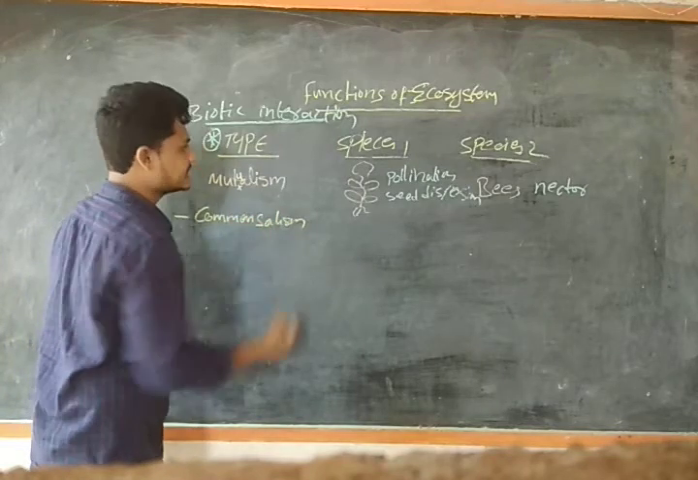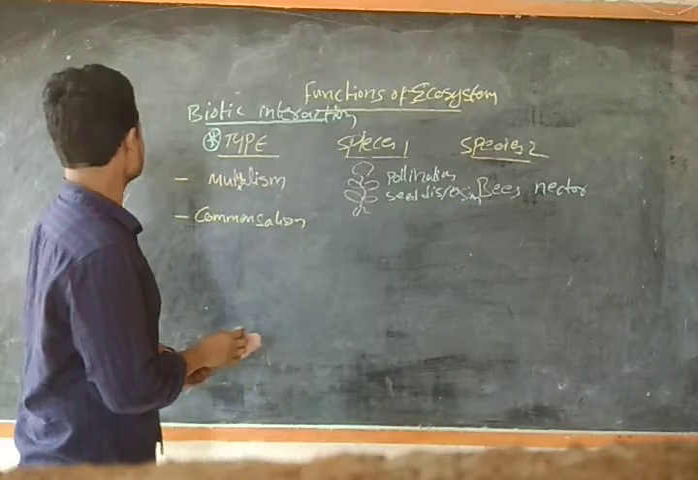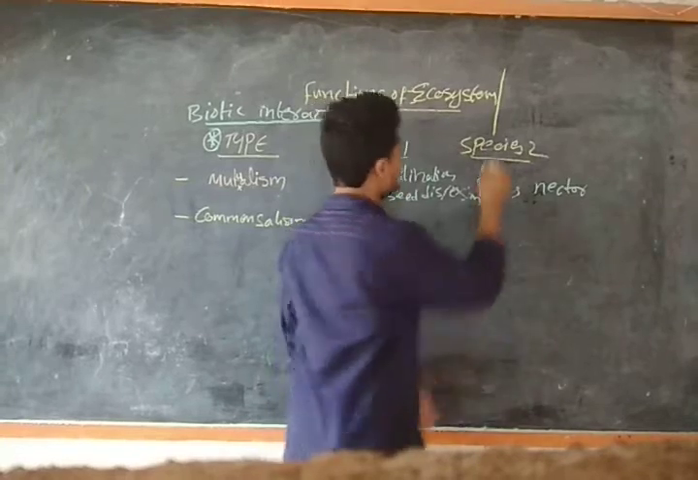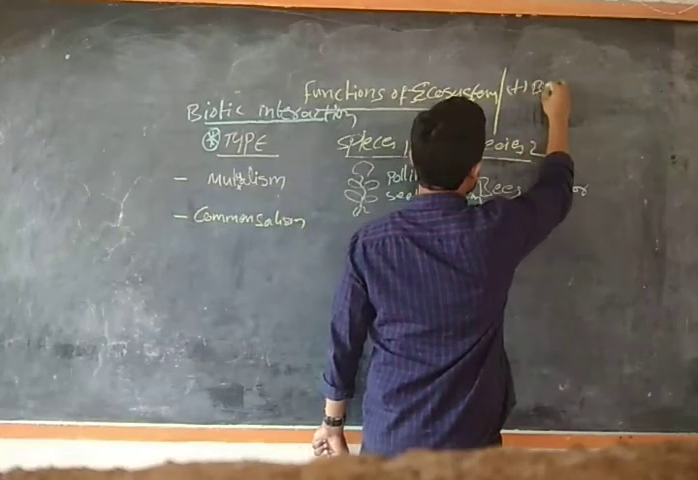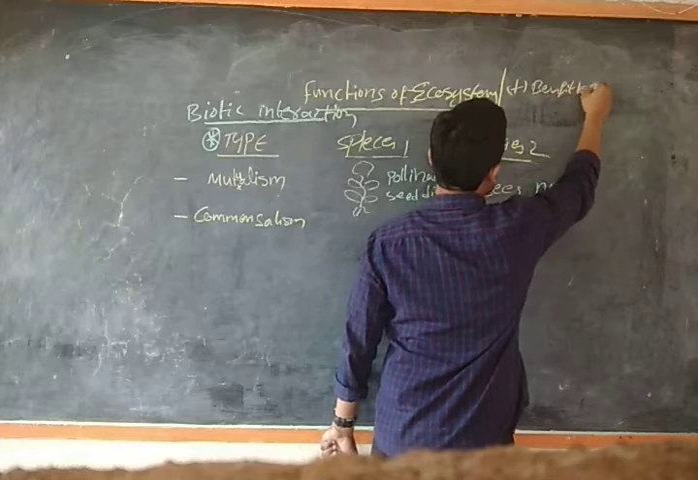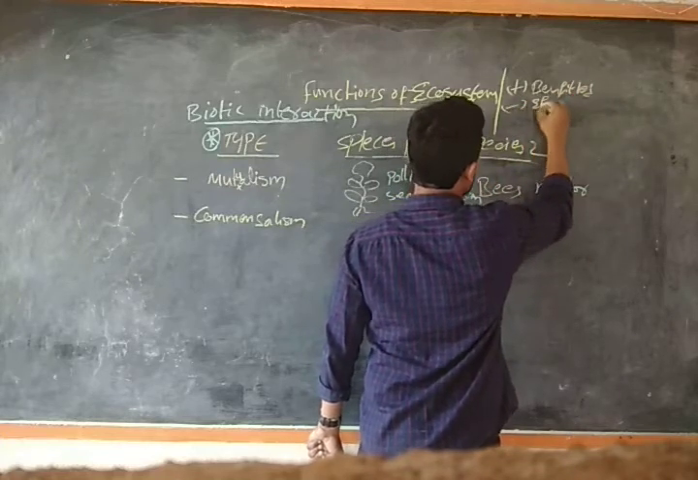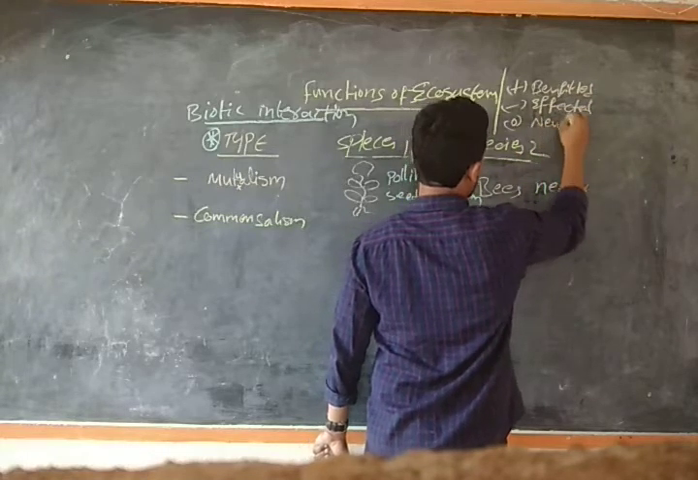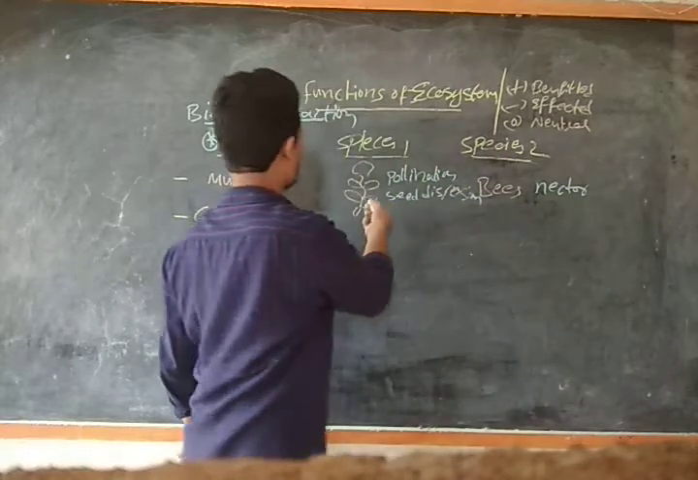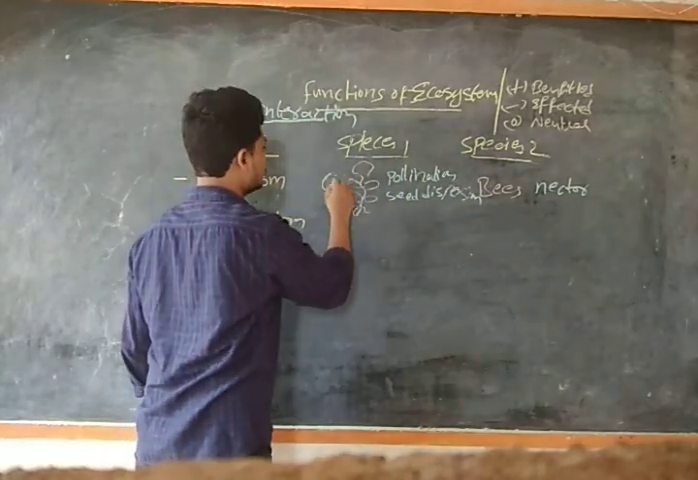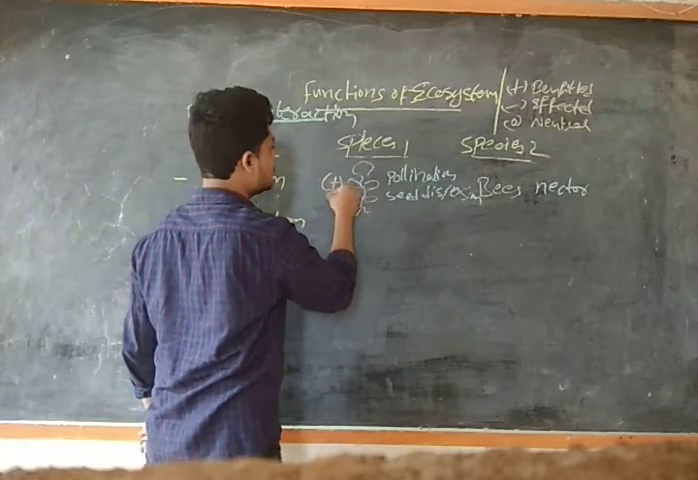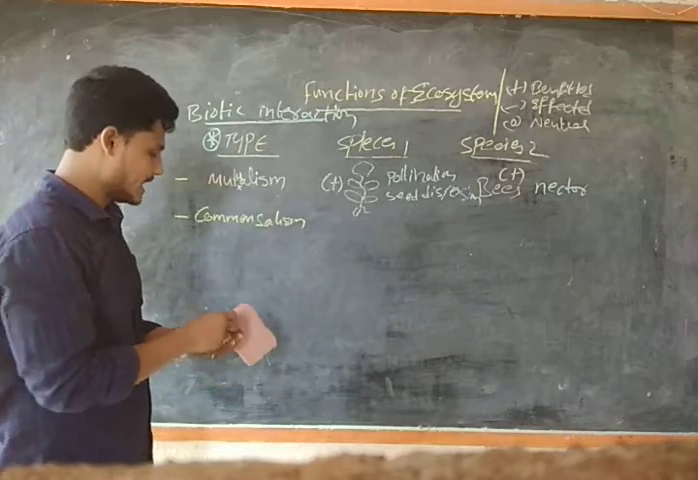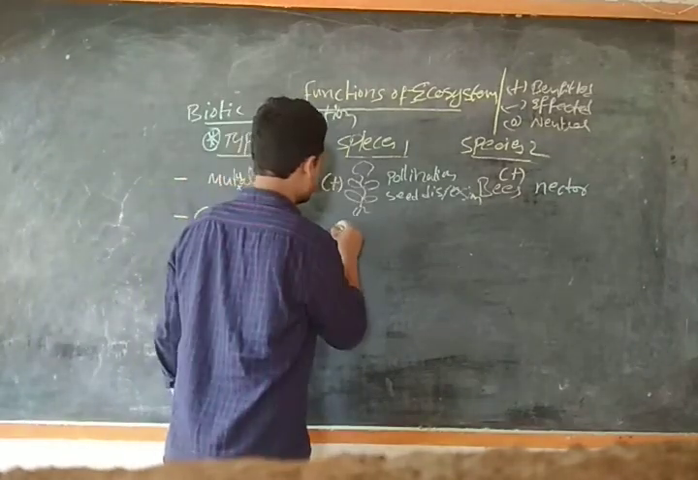Commensalism. So guys, for our understanding, we will do it like this. Here, plus means it is benefited, minus means affected, and 0 means neutral. So in mutualism, both are getting benefited, plus and plus. In commensalism, we have plus and 0.